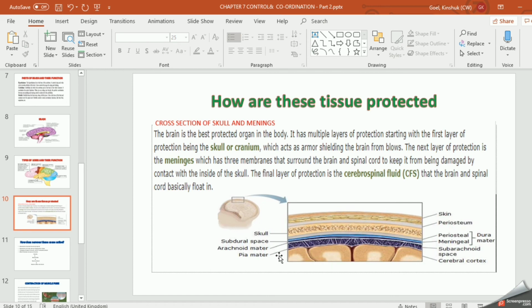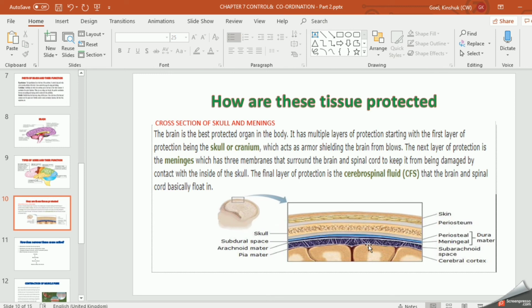Right? In the skull you have three layers of membrane, which is filled with the cerebrospinal fluid. Clear? This cerebrospinal fluid acts as a cushion and protects from injuries, right, from mechanical shocks. जब हम गिर जाते हैं, कई बार हमारा सिर जमीन पे कितनी बार लग जाता है, हमारे सिर को कुछ नहीं होता, because of this cerebrospinal fluid which is present in between the space of these three layers. Clear? I have shown you the three layers in detail in the diagram.